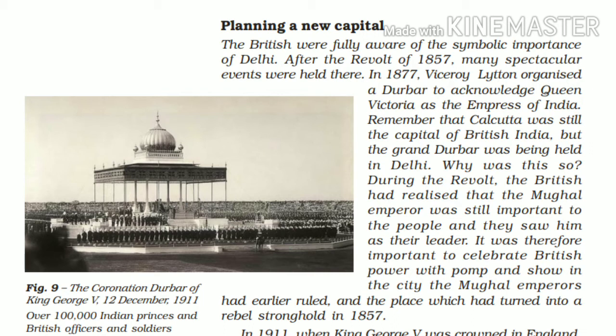The Mughal emperor had earlier ruled, and it was the time for the Britishers to show the people how they were ruling the country from Delhi, the place which had turned into a rebel stronghold in 1857. In 1857, of course, the revolt happened, Rani Lakshmibai and other rulers were there, so they faced that revolt, and with that the British made their roots strong in India as they fought the 1857 revolt.